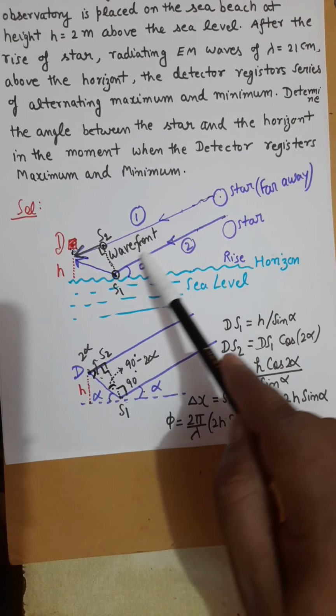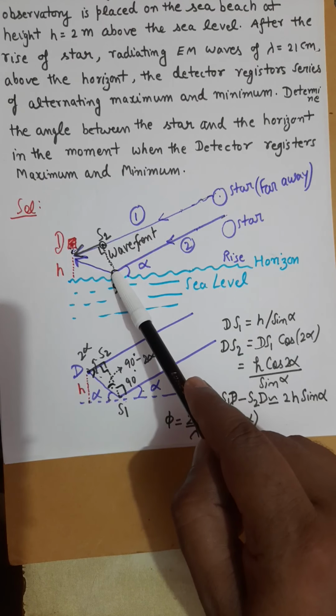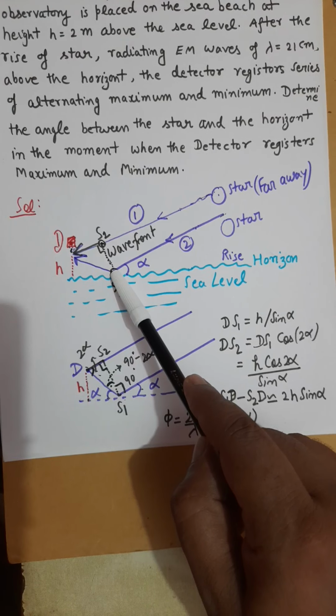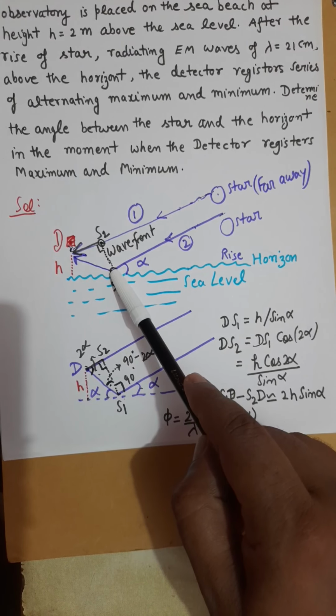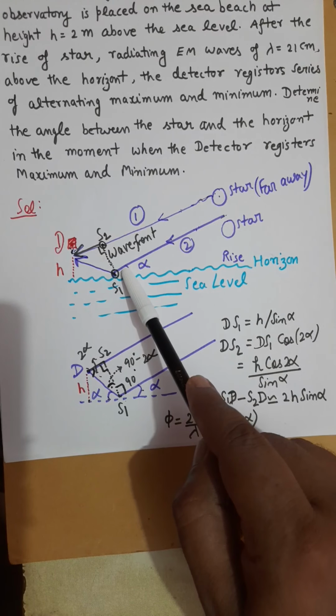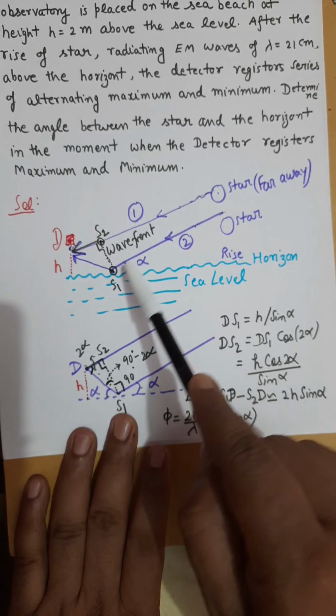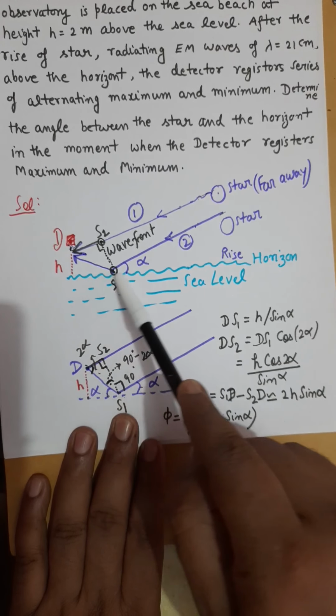So this wave is reflected from the water surface. It will undergo an additional phase difference of pi caused by reflection. So another phase difference equal to pi will appear in wave number 2 due to the reflection at the water surface.